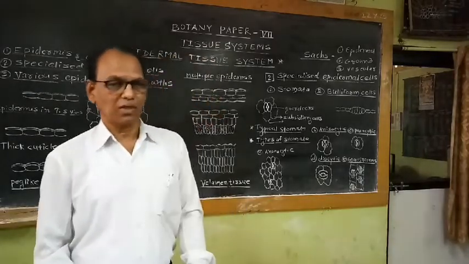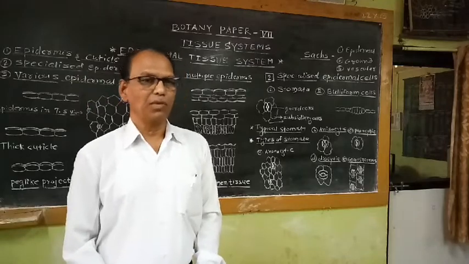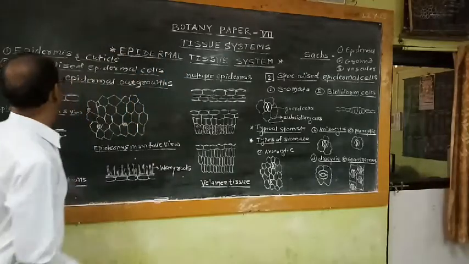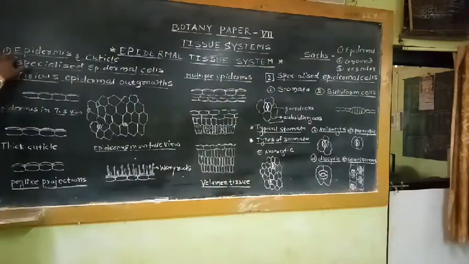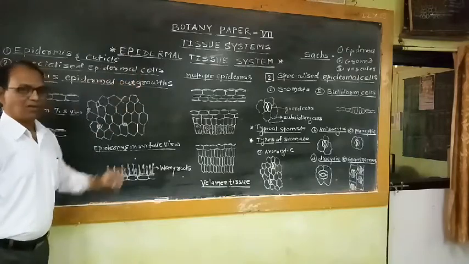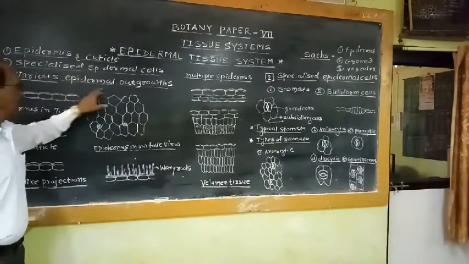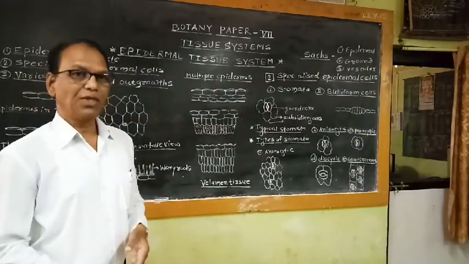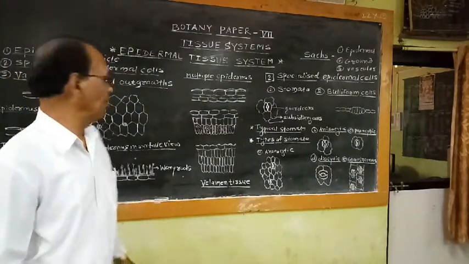This is the definition of epidermal tissue system. For our convenience, this epidermal tissue system is divided into three components, namely number 1, epidermis and cuticle, number 2, specialized epidermal cells, and number 3, various epidermal outgrowths. I am going to discuss these three components one by one.